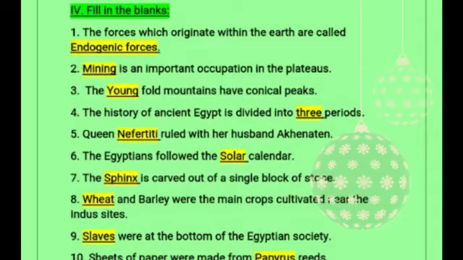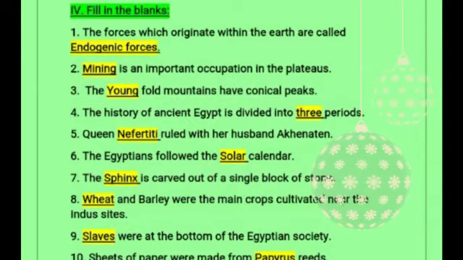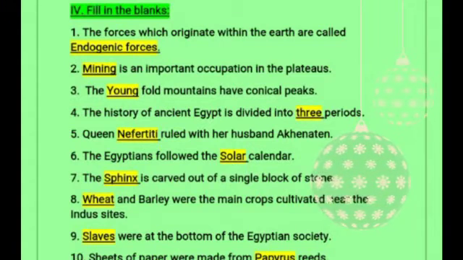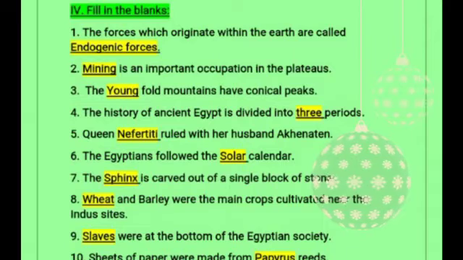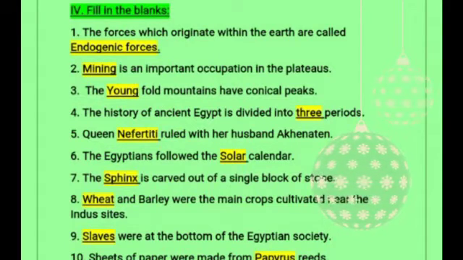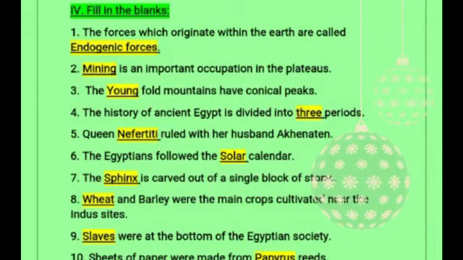And dash is an important occupation in the plateaus. What is the important occupation? It is mining. Third one, the dash fold mountains have conical peaks. Yes, it is young fold mountains. And the other way, the old fold mountains have rounded peaks. Okay, keep in your mind. For conical peaks, you have to write young fold mountains. If I ask you rounded peaks, then you have to write old fold mountains.